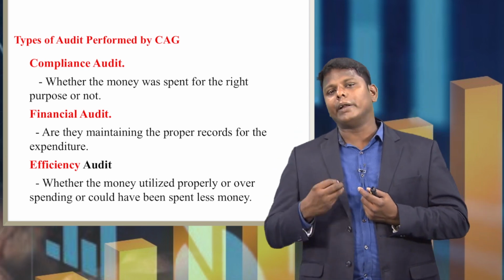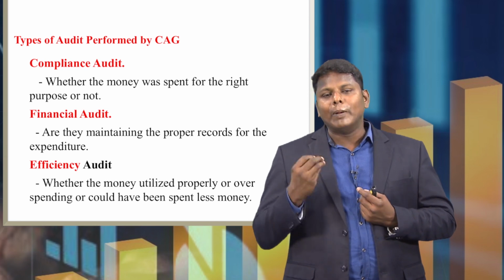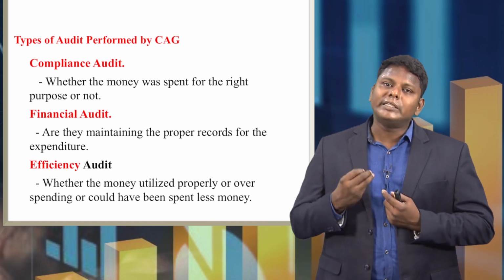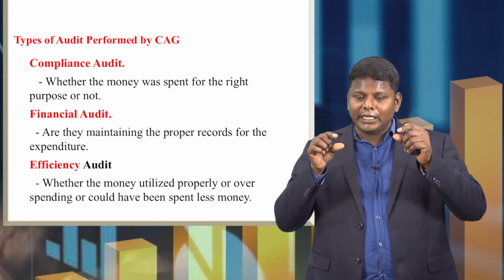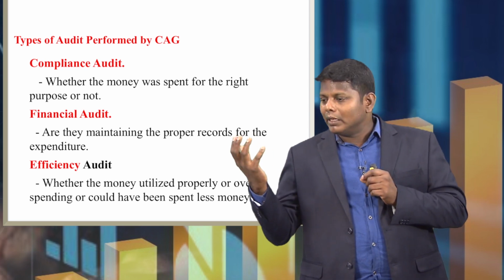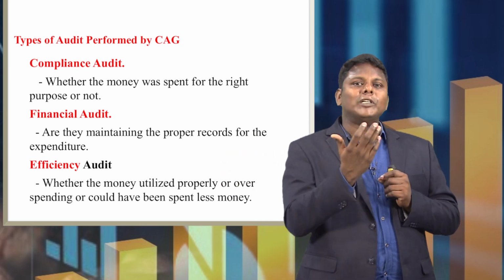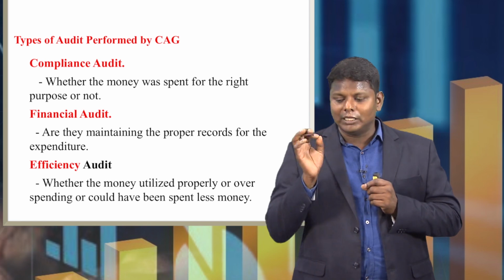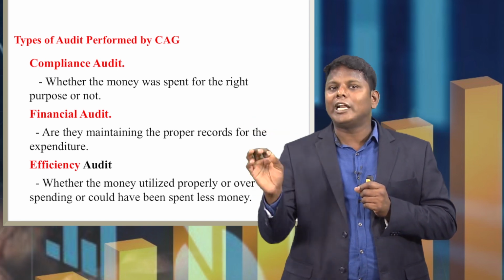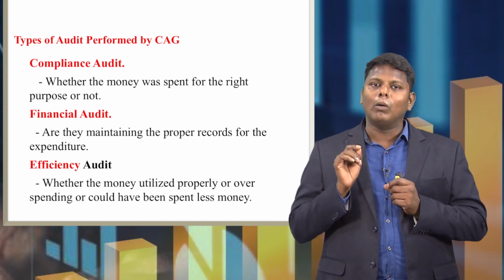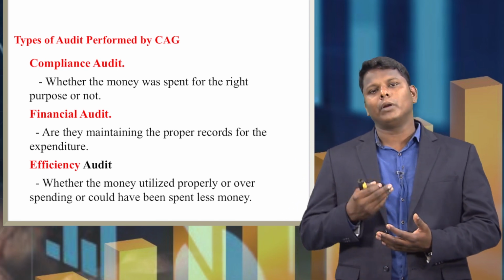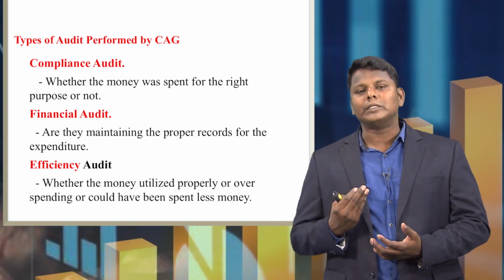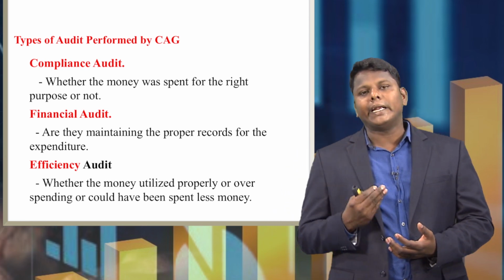Let us say they are borrowing 1000 crore rupees for implementing some welfare measures for the people. What CAG will do is cross check whether the borrowed money has been spent to meet that particular purpose or not. This is point number 1: compliance audit, which means whether the given money is spent to accomplish the very purpose or not. Second is financial audit.